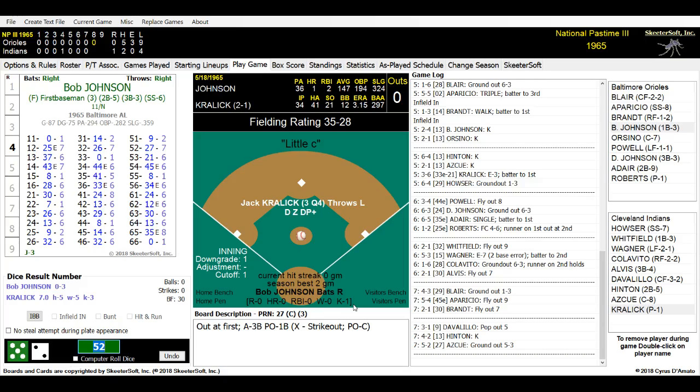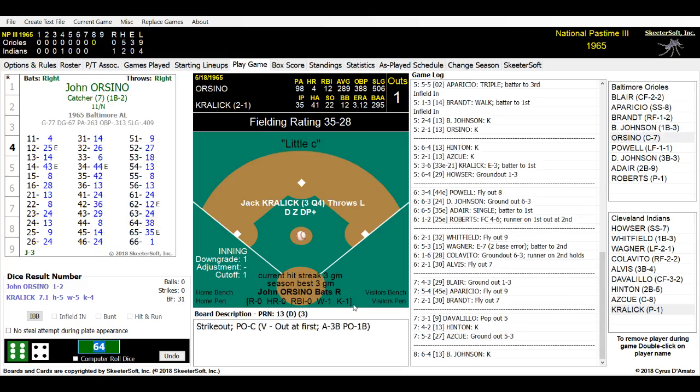Here is the pitch to Bob Johnson. Kralik is on the mound, top of the 8th. It is a 64, and Bob Johnson has struck out. That is Kralik's 4th strikeout of the game. Unfortunately, he has 5 walks, which, in a lot of these games, as Al and Jester and all you guys know, happens in a lot of our games. We have pitchers with a lot of walks that pop up all of a sudden. This is one of them.